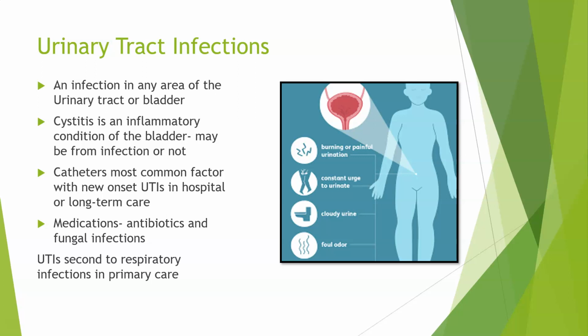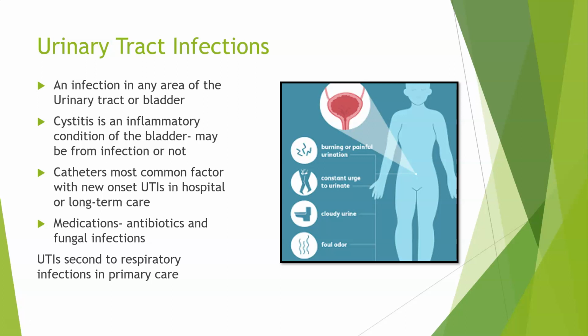Sometimes it's just from not wiping correctly or from using douches or perfumed pads, wearing too tight of garments, not allowing for breathing there and allowing for colonization. Bladder displacement during pregnancy can also predispose patients to having issues with pyelonephritis and other types of urinary tract infections.